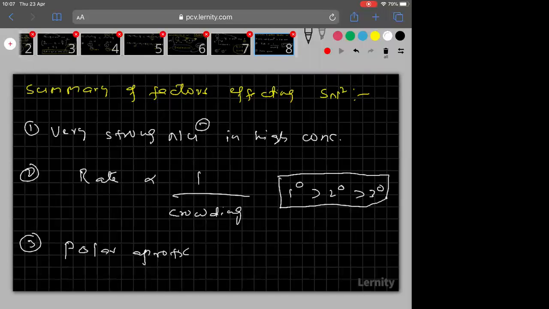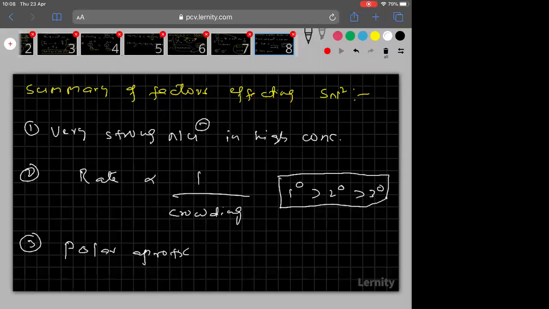Clear everyone? Polar aprotic solvent favors SN2 because in the SN2 mechanism, no intermediate will be there. If you take polar protic, an intermediate will be created. I hope it is clear to everyone.